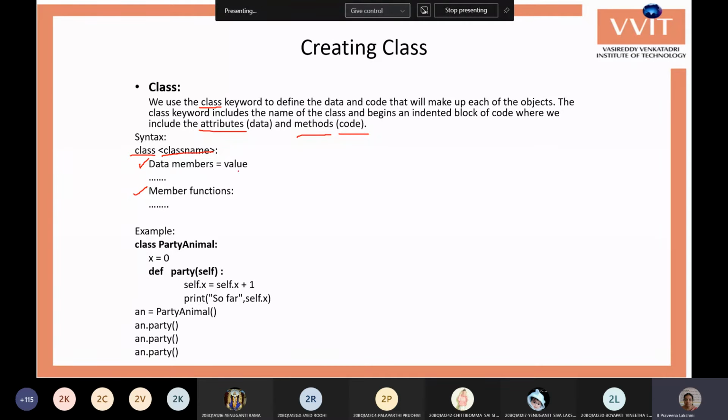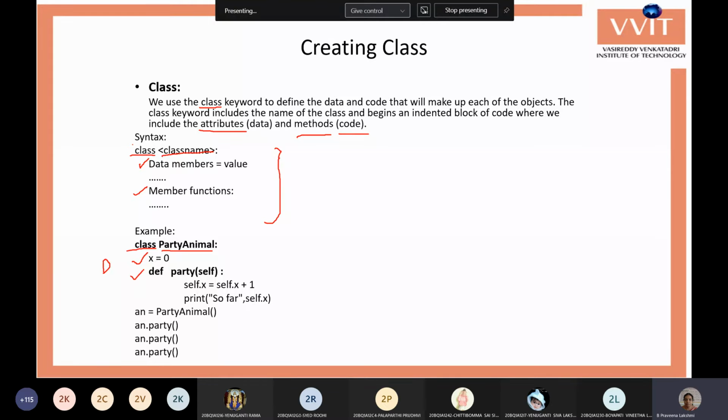Okay, this is the syntax of the class. The example starts with the class keyword, then the name of the class, for example Party Animal, followed by a colon. This is the data member. We have created one variable x with the initial value 0.